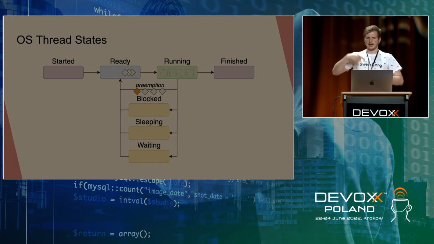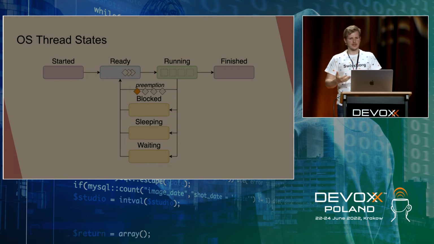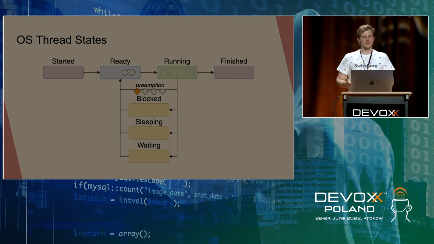And then they are executing for some time, and the scheduler on the operating system level decides, okay, it's enough for you, let's make space for other threads, and they are getting kicked off. So in scheduling terminology, they are preempted from the CPU, and they are moved back to the ready state. Then new scheduling happens, and again, next threads are being scheduled to cores. In this case, our orange thread still got selected.